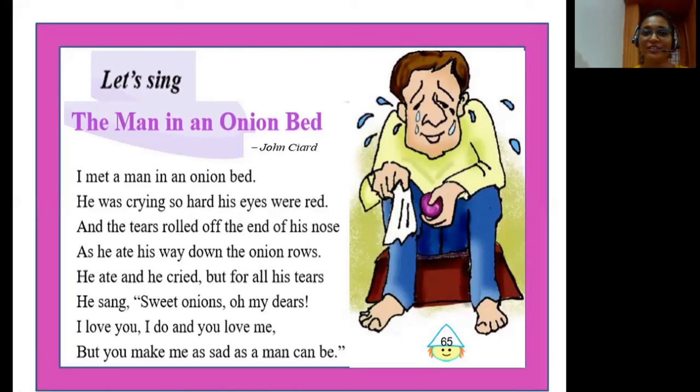So with this, children, we have completed the textual exercises of the lesson Why.